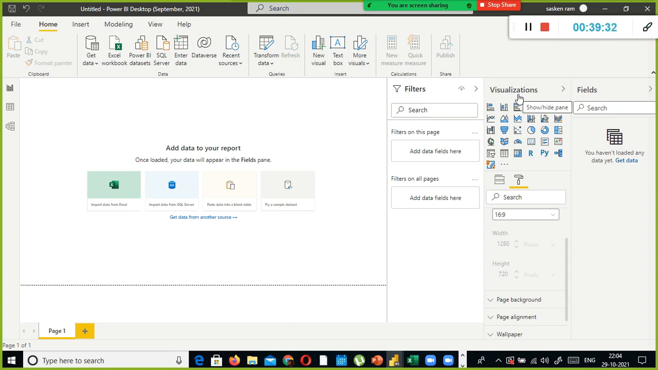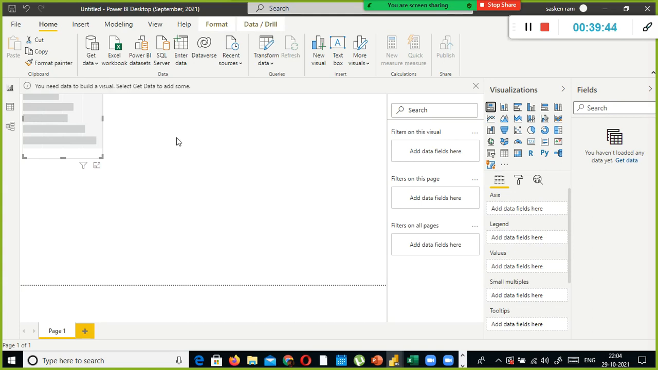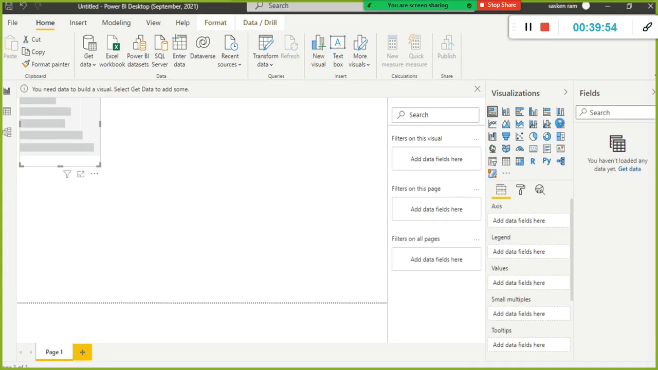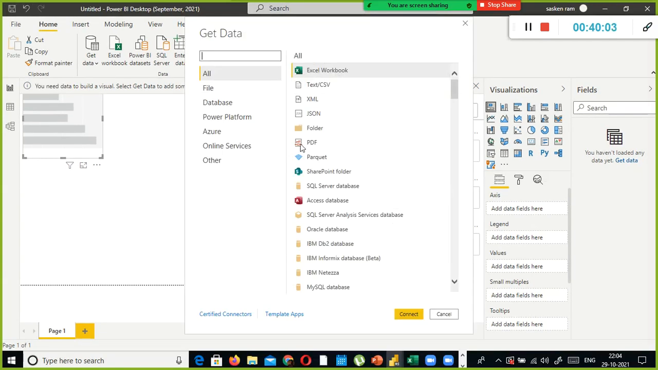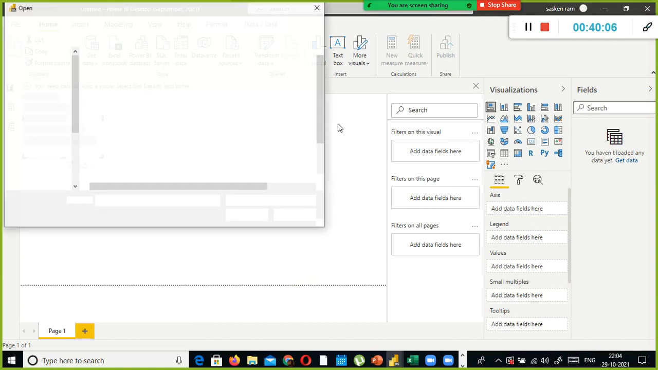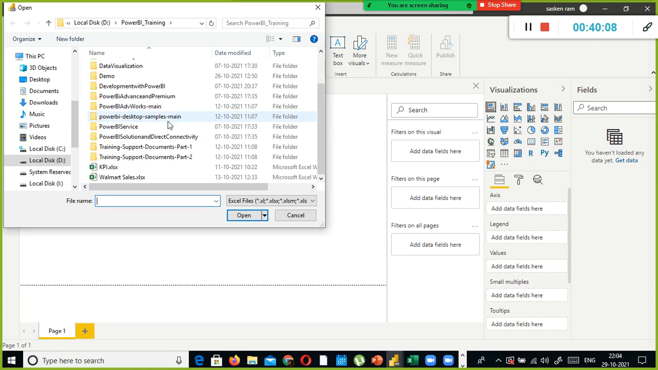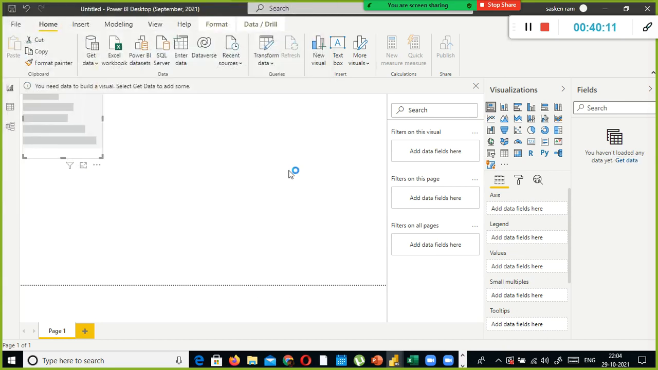Here you have visualizations, right? When you select any one of the charts, that one will get displayed here. When you select this one, it will come automatically here. And then if you import any data, for example, I just go to get data here itself. It will open the window. Here I am going to use Excel workbook. When I come here, for example, I have something called Walmart sales, something like that.